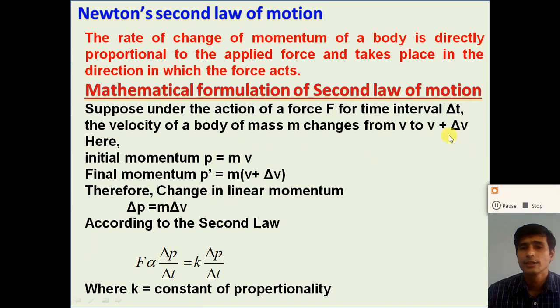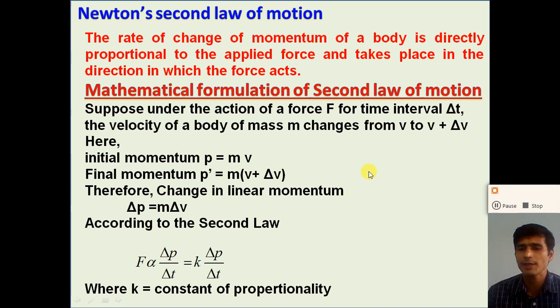So the initial velocity of the body having mass m is v, so we can say the initial momentum p is equal to m into v. The final velocity is v plus delta v, so the final momentum of the body p dash is equal to m into (v plus delta v). So there will be a change in the linear momentum.